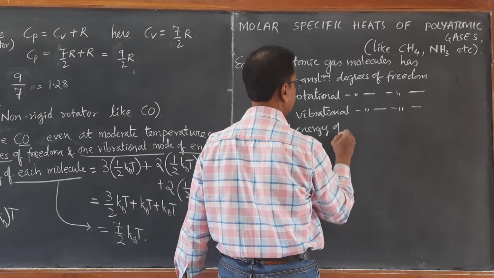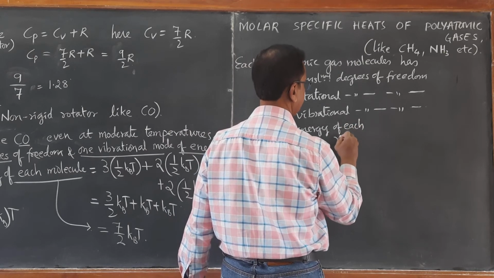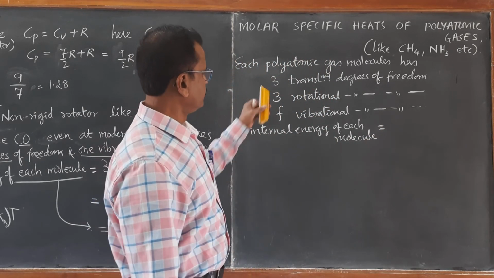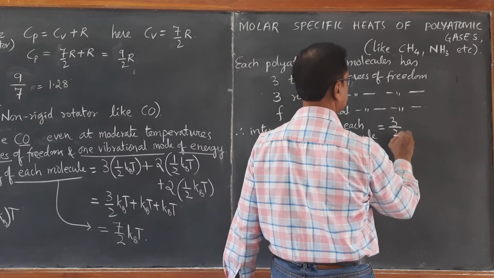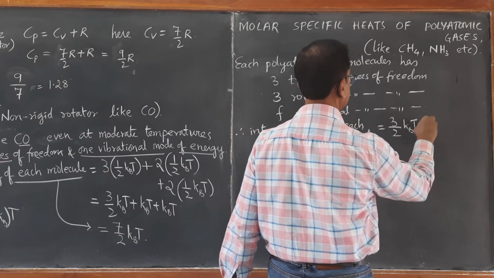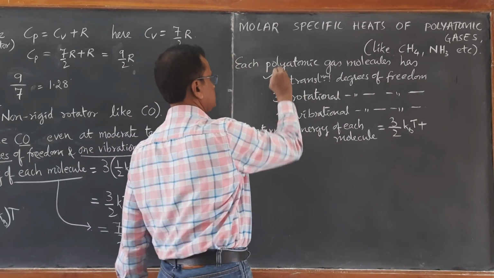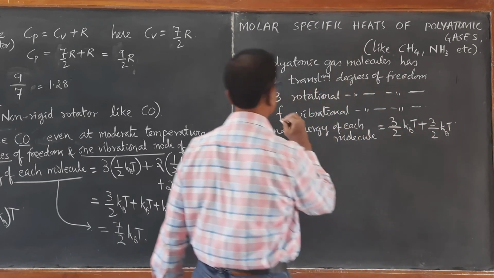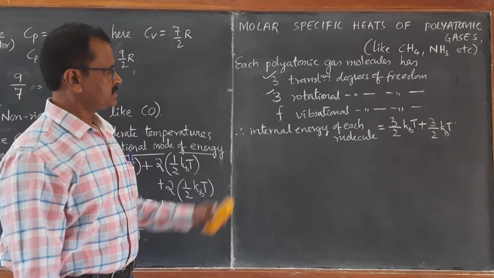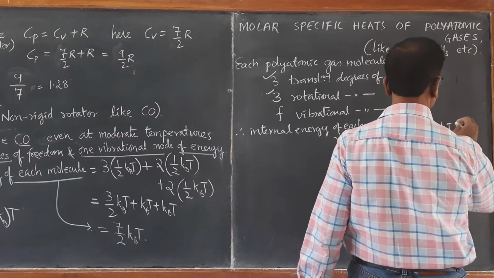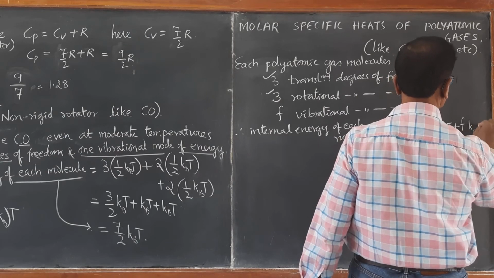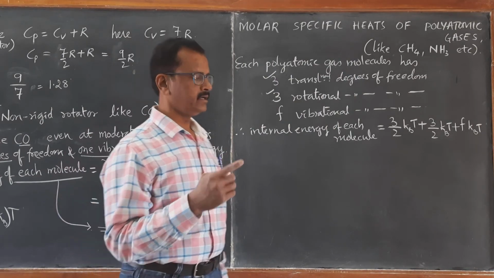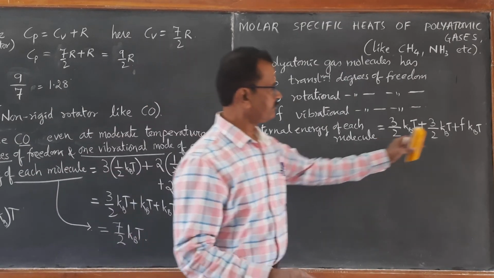So internal energy per molecule now becomes 3/2 kBT due to 3 translational modes, plus 3/2 kBT due to 3 rotational modes, plus F kBT due to vibrational modes, because each vibrational mode has 2 into half kBT, therefore it becomes F kBT.